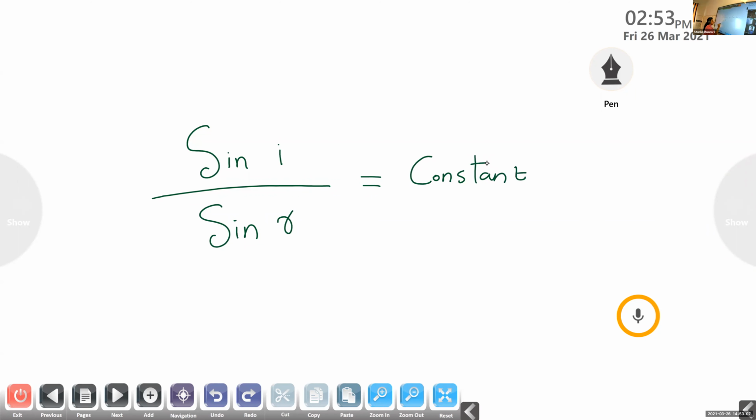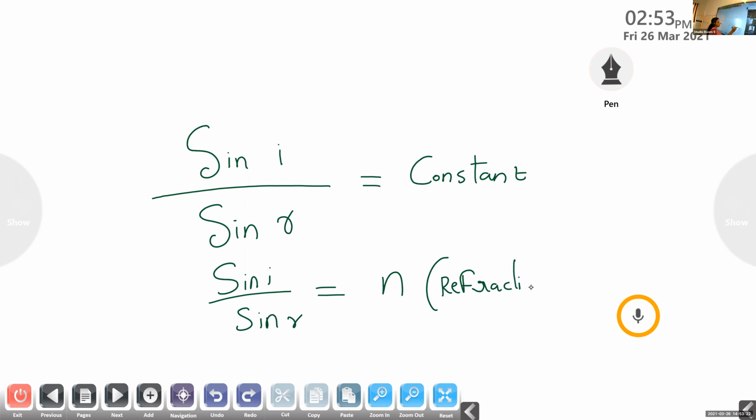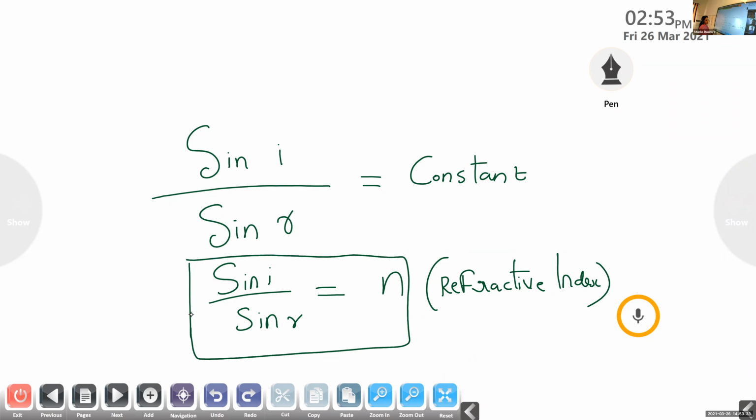That constant is given by sine i by sine r is equal to n. This n is known as refractive index. Clear? This is the mathematical representation of the second law of refraction.